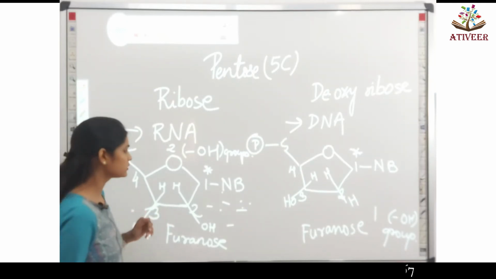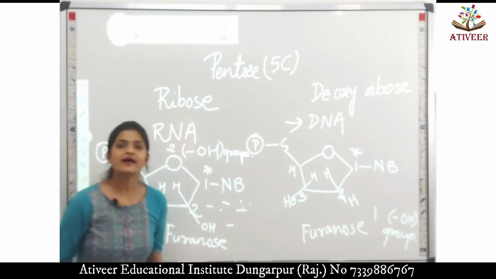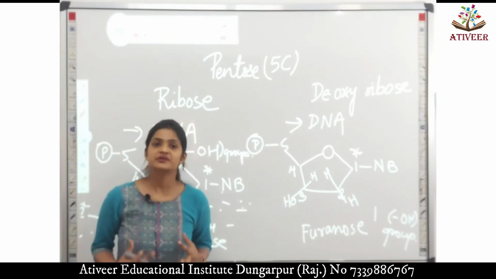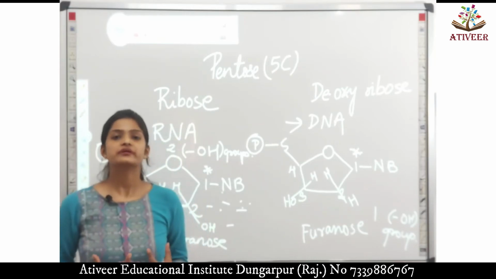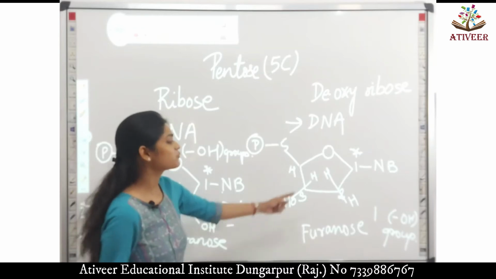similar to ribose sugar. Therefore this is the reason why our genetic material is DNA and not RNA, because we want our genetic material to be stable. And why is DNA stable?